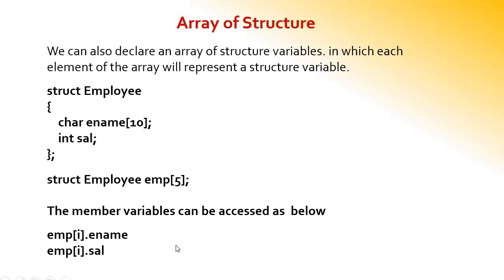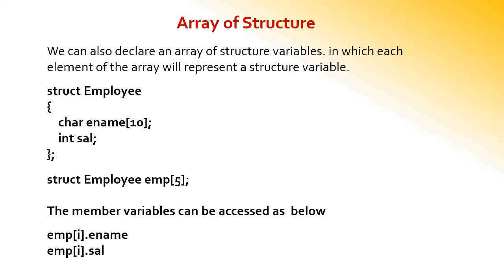An array of structures is also possible. See, in this example, struct employee, char ename of 10, int sale. Here two variables are created under one name, employee. Struct employee emp of 5. We have created a total of 5 employee variables for the structure employee.